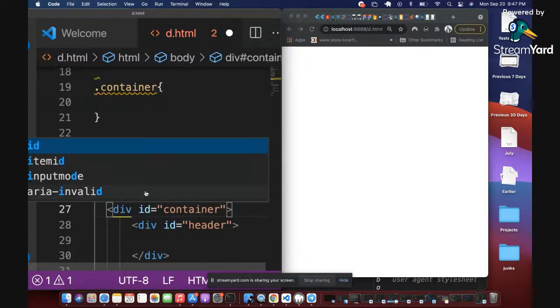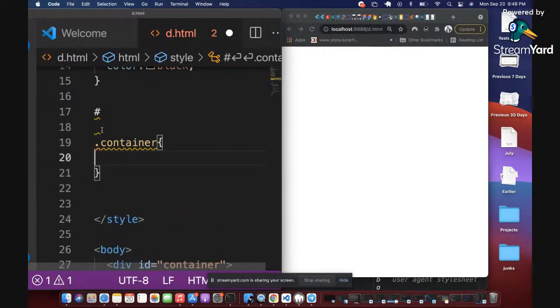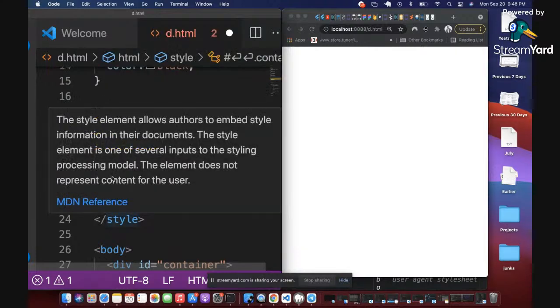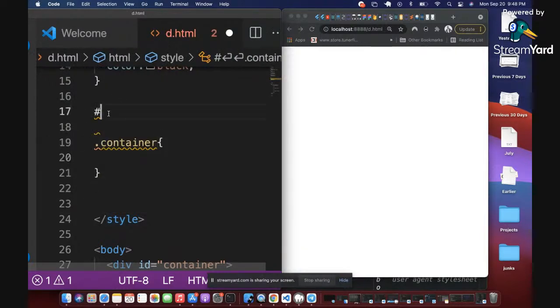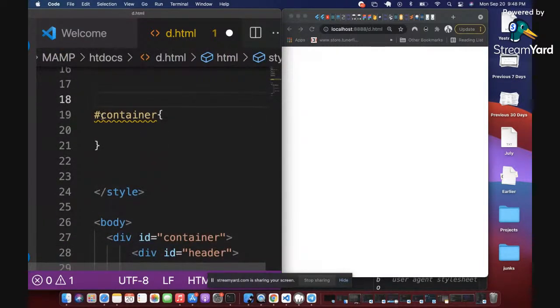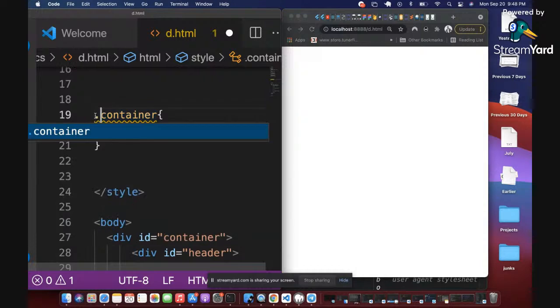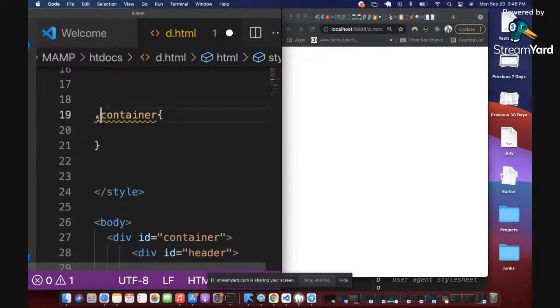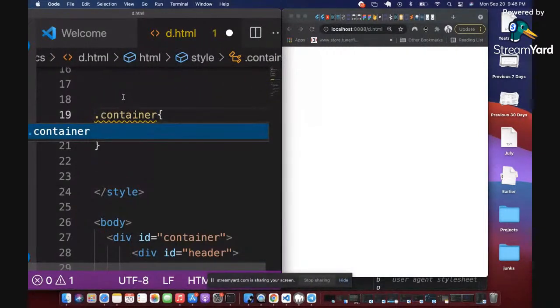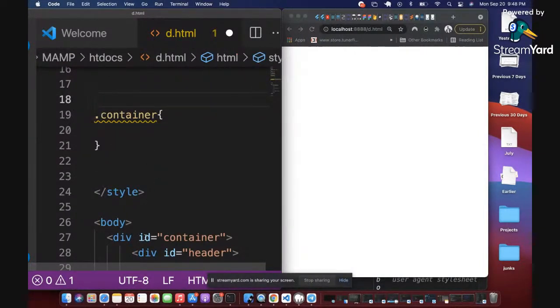But anytime we use an ID, then when we are styling, we use hash. Is that clear? So the hash represents the ID, while the dot represents the class. Let me say that again. The hash represents ID, while the dot represents a class. So in our case here, what we are doing is an ID, so I'm going to switch this to hash, right? So now we can control this particular div, we can style it.